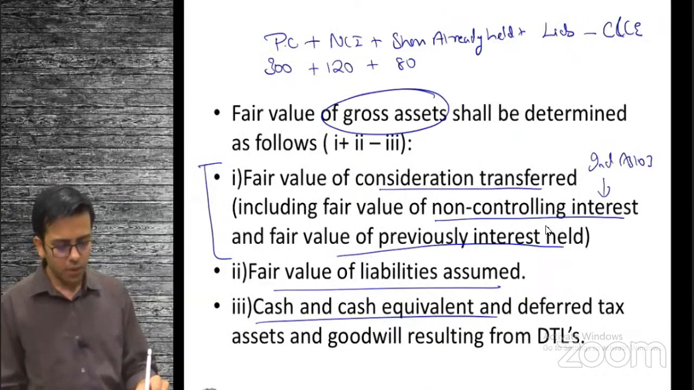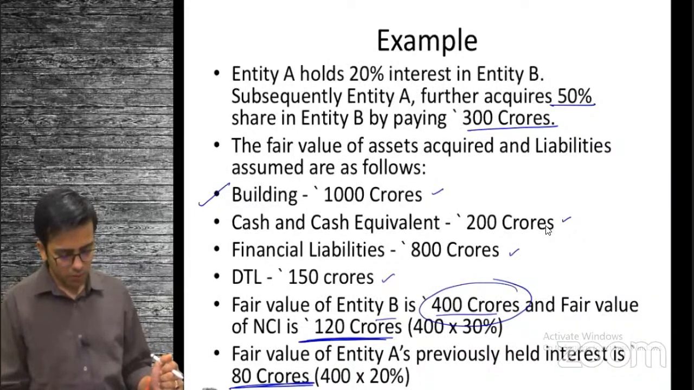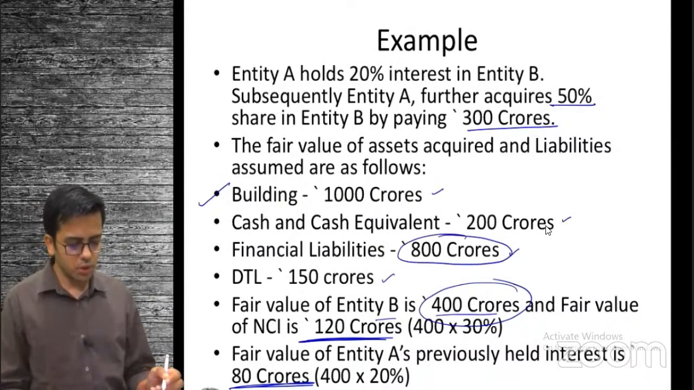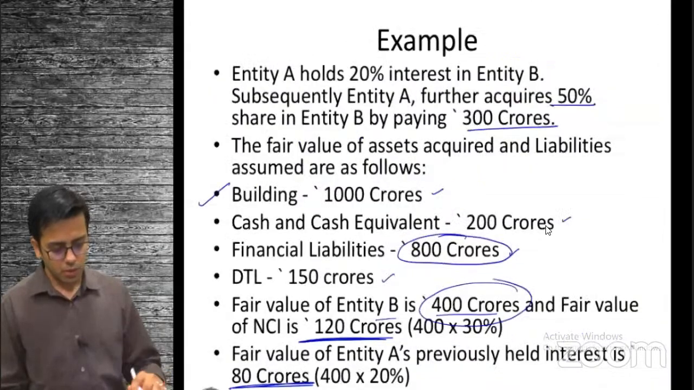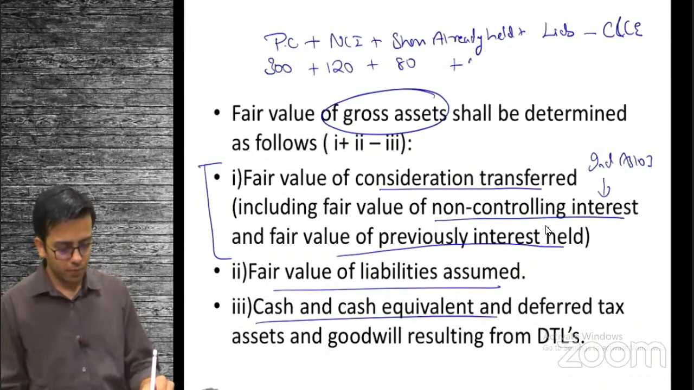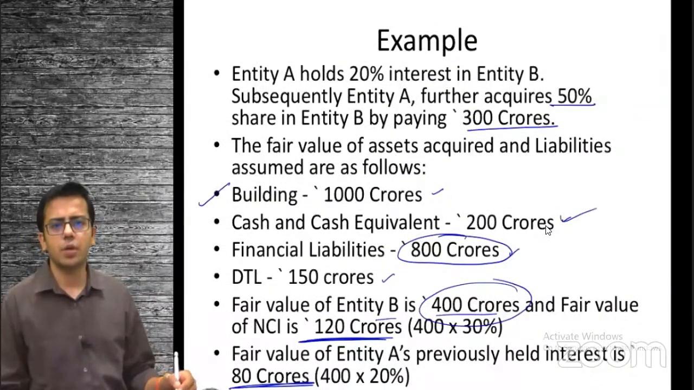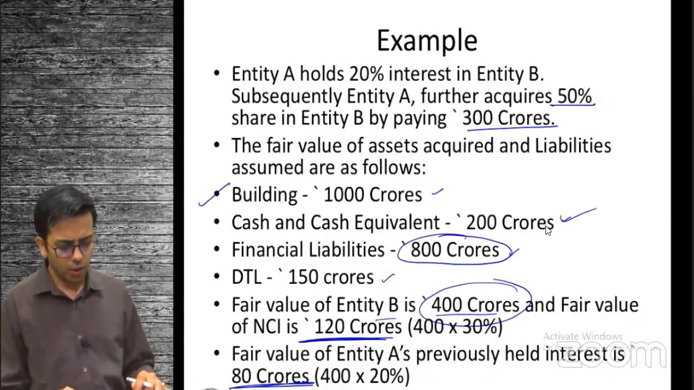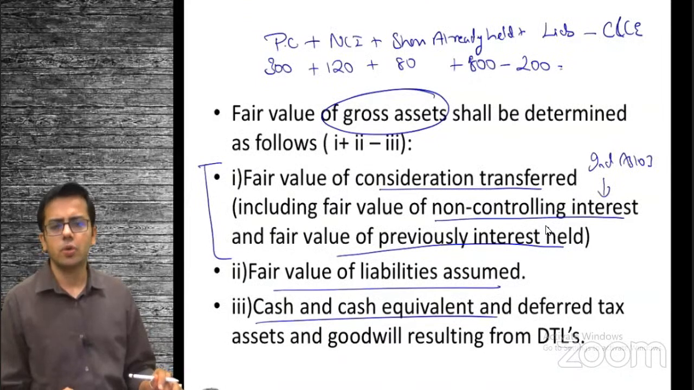But to acquire these assets, basically just the building, which is 1000 crore, we also have to pay off in future these liabilities of 800 crore, right? So plus liabilities assumed, 800. But to pay these liabilities, we already have 200 of cash available with us, right? So minus 200 cash and cash equivalent. Don't consider deferred tax liabilities.